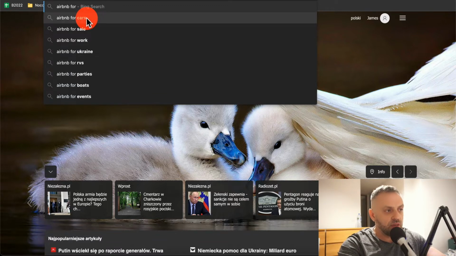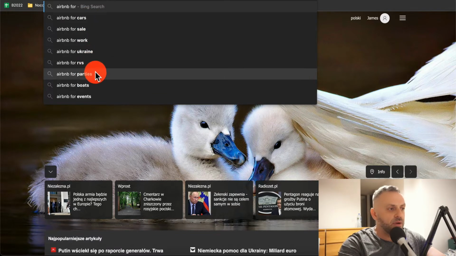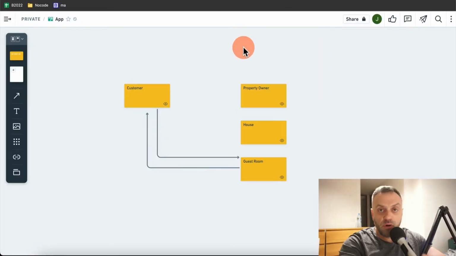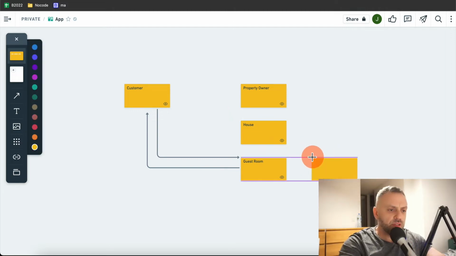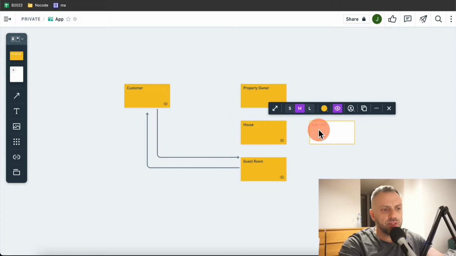So for instance, if I have cars, I have parties, boats, events, right? Same thing for a boat, right? I have a boat, I can rent it out. It's an asset. It's like an apartment. It could be Airbnb for offices. Let's say I have a house and I have a separate room. It's kind of an office, right? So let's say I have something like this. It's an office room and I'm not using it.